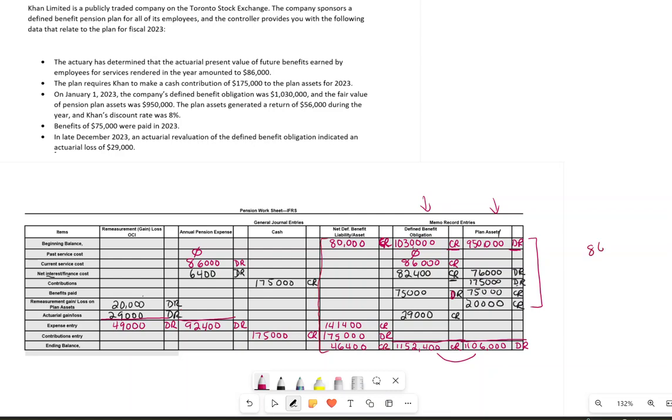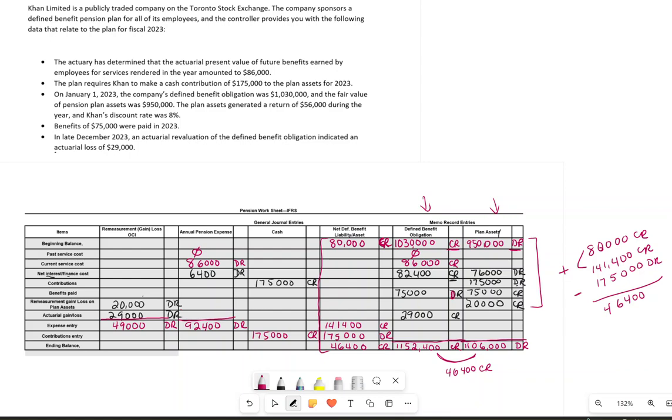So if I were to show you this, we started off with 80,000, and that was a credit balance, and I added the expense entry, and that's a credit, and my contribution, that is my debit. So then I will add up these two numbers and subtract it from 175,000. I should get a number of 46,400. So the difference between these two will also be 46,400, and it would be a credit because the credit balance is higher.